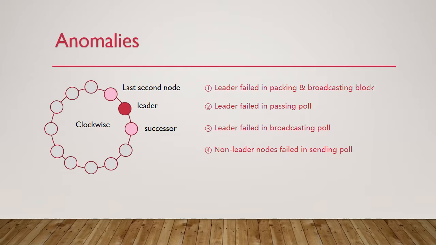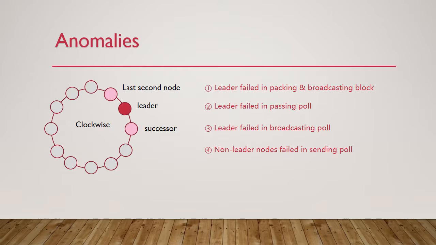However, the leader may collapse during his work. There are several anomalies during block generation. Firstly, the leader failed in packing or broadcasting the block. The leader may collapse or refuse to do his duty deliberately, and his committee has to create an empty block. When the number of nodes is less than half, this group cannot do its job and will perish. The remaining nodes will rejoin the network and enter into other groups.